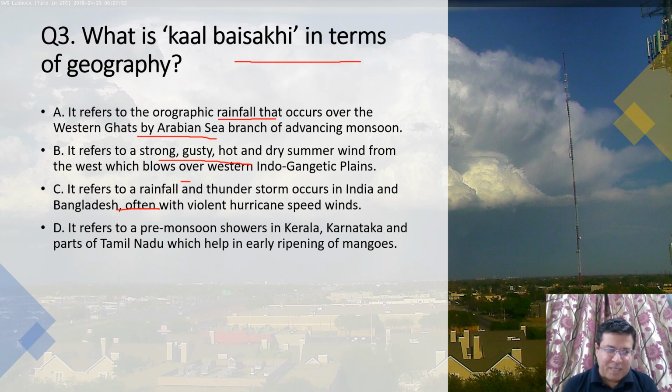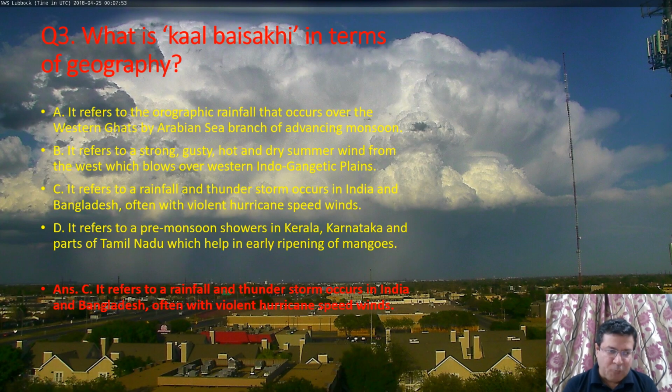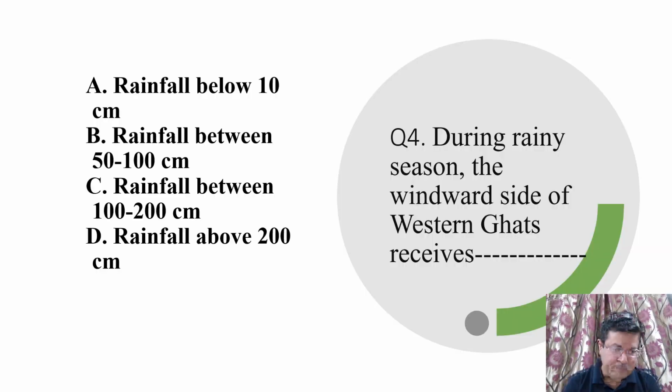So actually Kal Baisakhi occurs in India, Bengal, Assam and Bangladesh, which are adjacent to Bangladesh in West Bengal and Assam states of India. So that is why C option is the closest option for Kal Baisakhi. Okay, so our answer would be C option. Kal Baisakhi is referring to a rainfall and thunderstorm which occurs in India and Bangladesh, often with violent hurricane speed winds. Okay friends, now move to the next question.